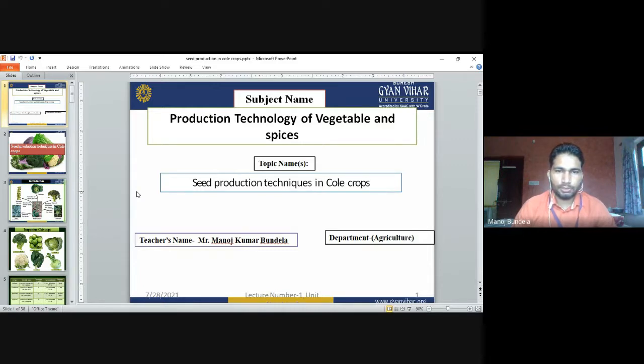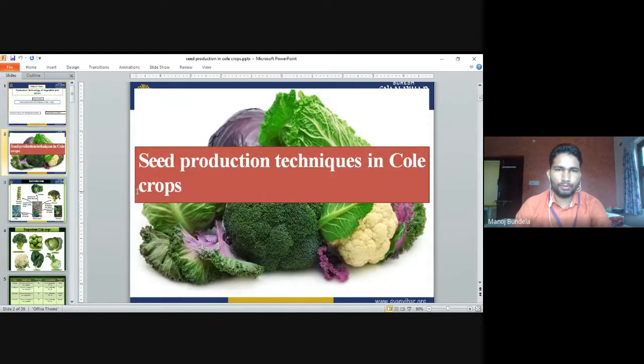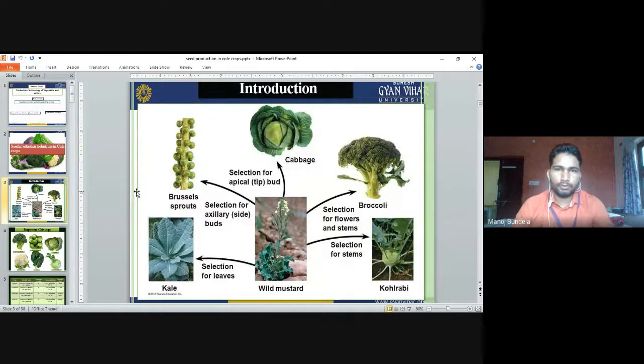In the MSc Horticulture course today we will discuss seed production technology in cole crops. The course name is Seed Production Technology of Vegetable Crops. In that we will discuss the seed production techniques in cole crops. So, introduction. As we already know, cole crops means cabbage, cauliflower, broccoli, kale.